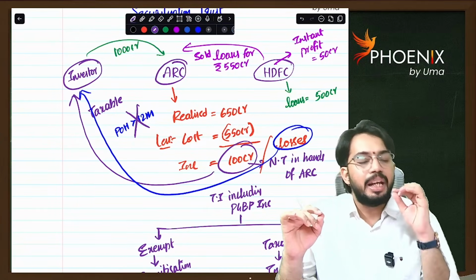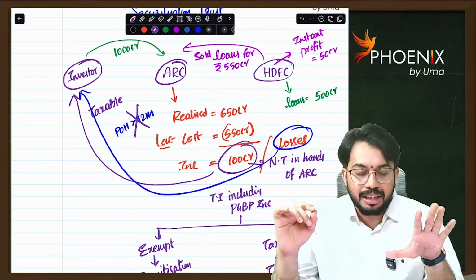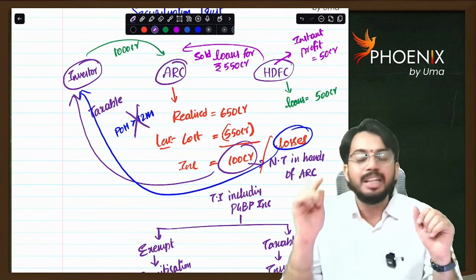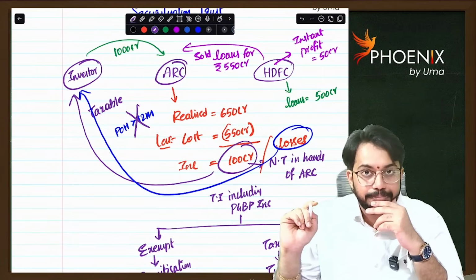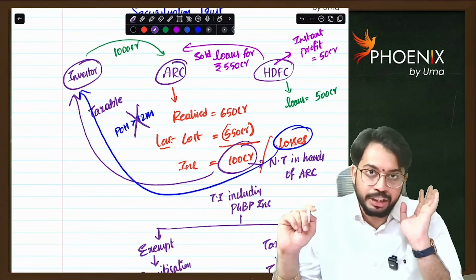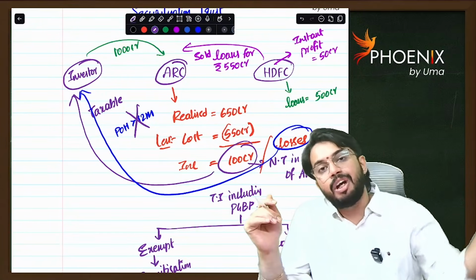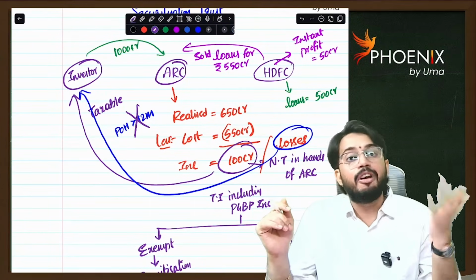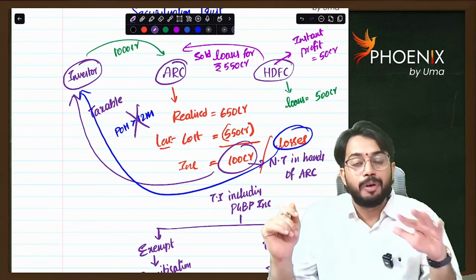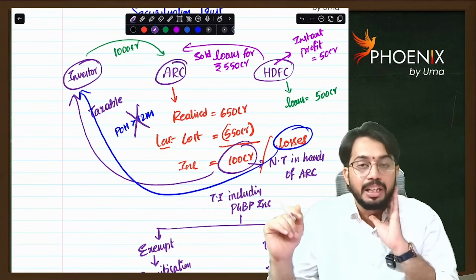Very simple. Income made by the securitization trust is exempt in the hands of the securitization trust and taxable in the hands of the investor. If there are losses to the securitization trust, all losses will be passed on to the investor irrespective of period of holding. The 12 months period of holding concept is not applicable in the case of securitization trust.